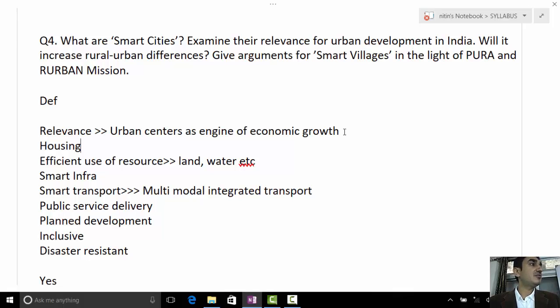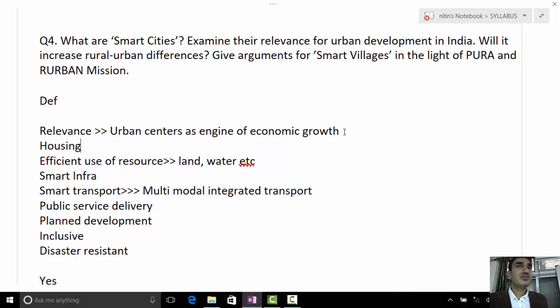When you talk about transport, say anybody comes from Mumbai to Delhi by air, how much time does it take? Around 2 hours, 1 hour 50 minutes. Like 2 hours around, right? And the same person, once he comes from Mumbai to Delhi by airport and has to go to Noida by road, would again spend the same time from Delhi to Noida. So this is in no way smart transport. The transportation has to be smart, seamless, multimodal, integrated, so that people spend more time in productive work rather than being stuck in traffic jams.